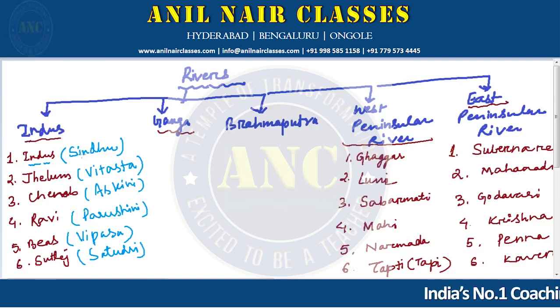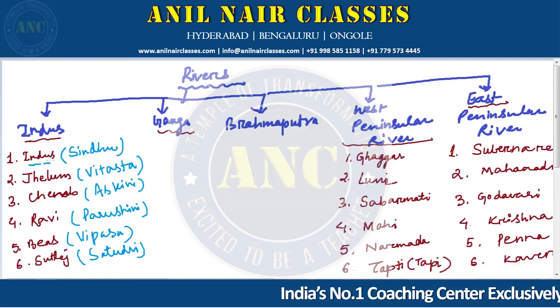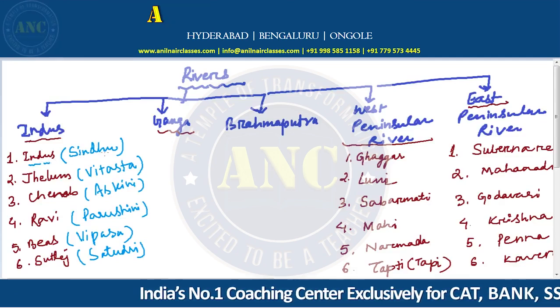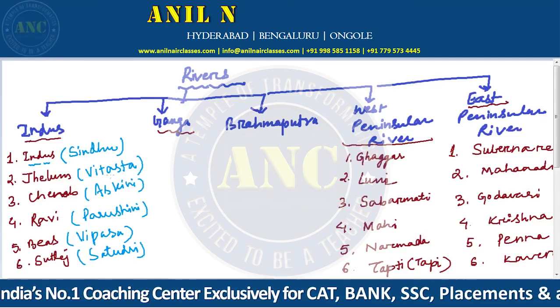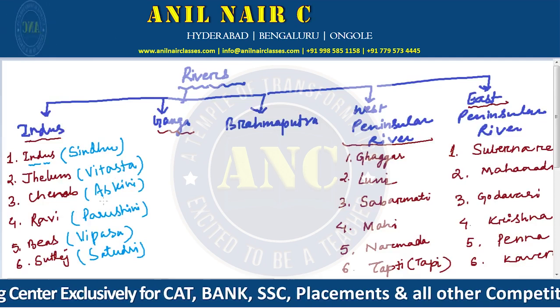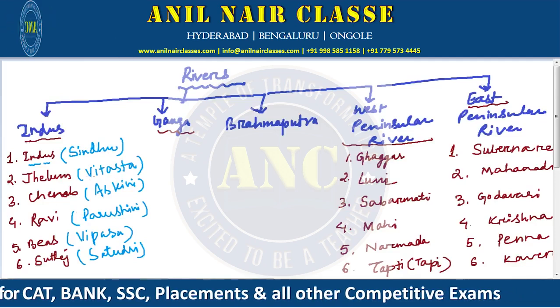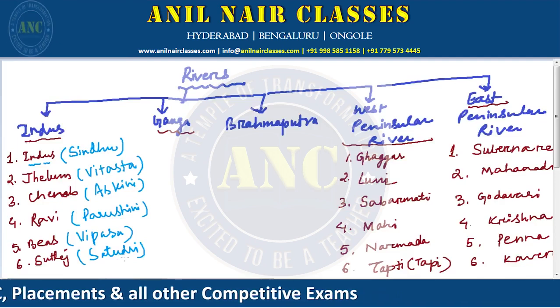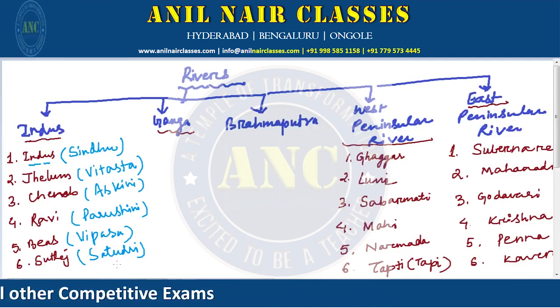A question may be asked, what is the Vedic name of Indus? The answer will be Sindhu. Similarly, for Jhelum it is Vitista, Chenab Askini, Ravi is Parushini, for Byas it is Vipasha, and Satluj it is Satyudri. Clear? I hope this is clear now.